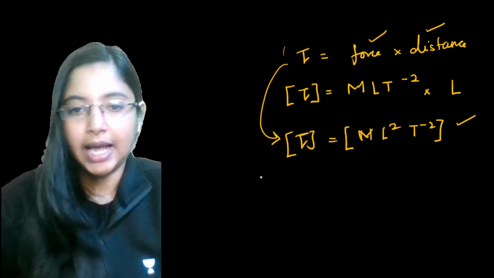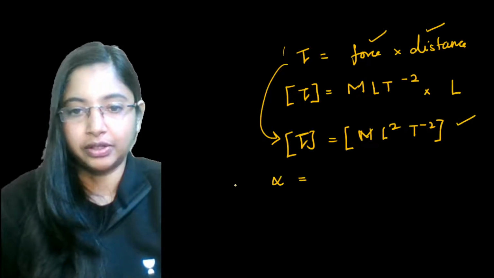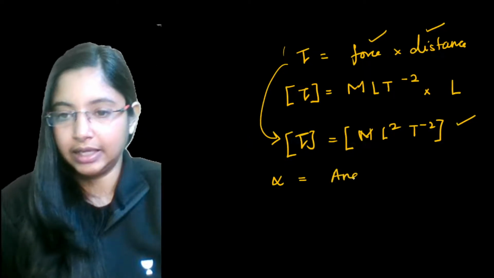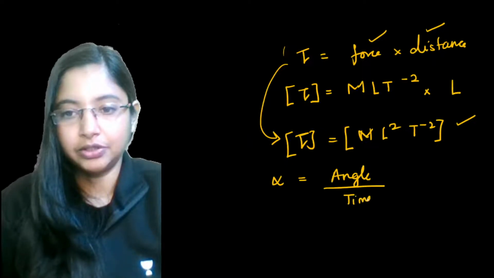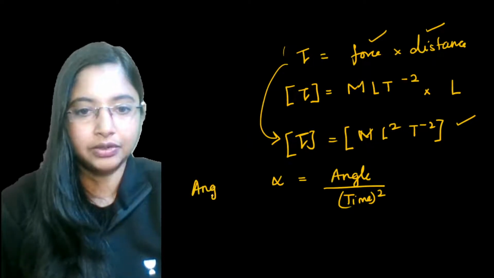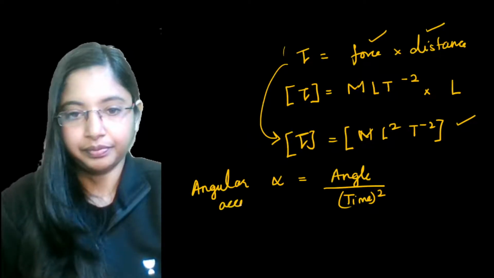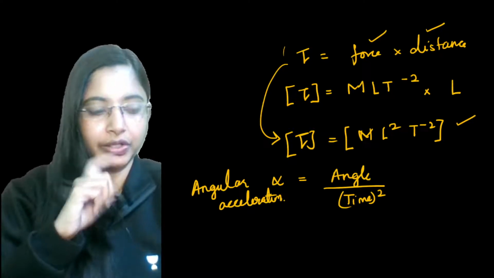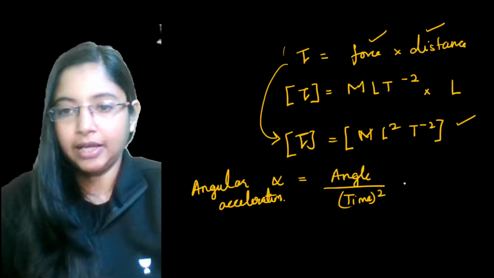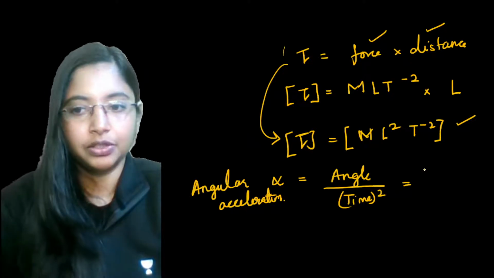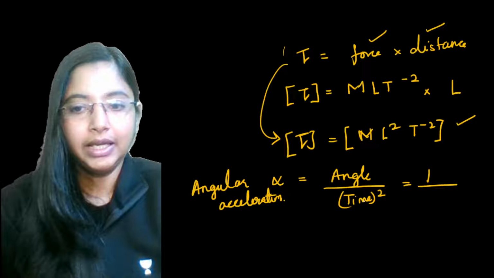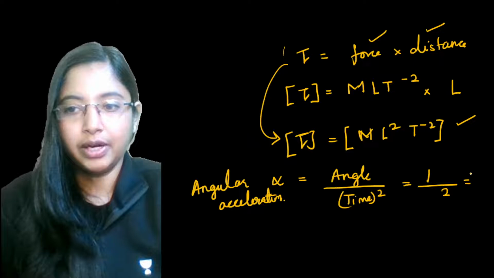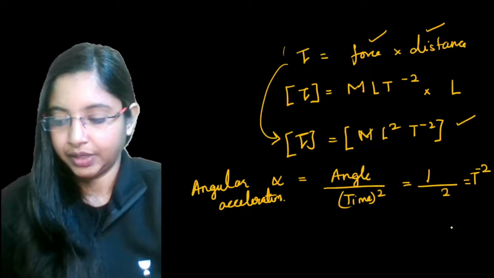Let's see what the dimensional formula for angular acceleration is. Alpha is angular acceleration. The dimension for angular acceleration is angle by time square. In this case we are looking at rotational motion, so that will be angle by time squared. Angle is a dimensionless quantity, so it has a dimension of 1, and time squared has a dimension of T to the power 2. So angular acceleration has a dimension of T to the power minus 2.